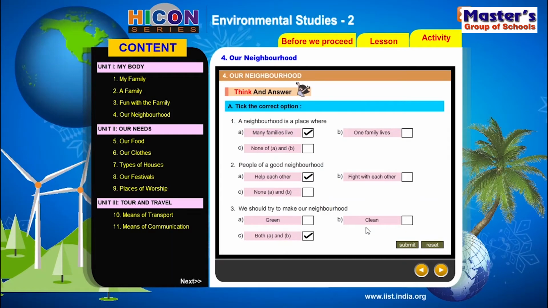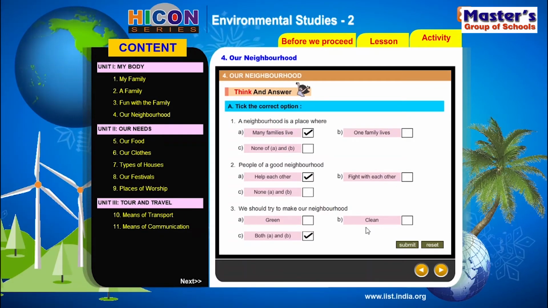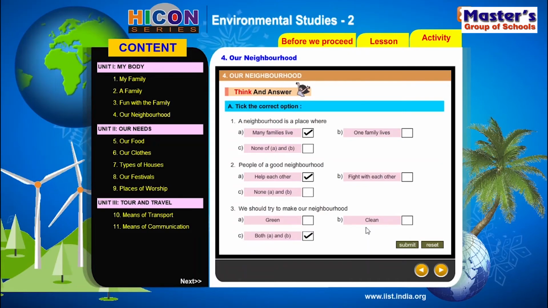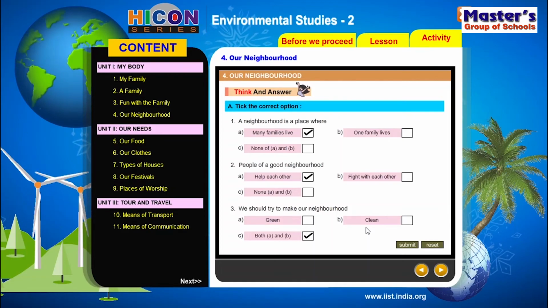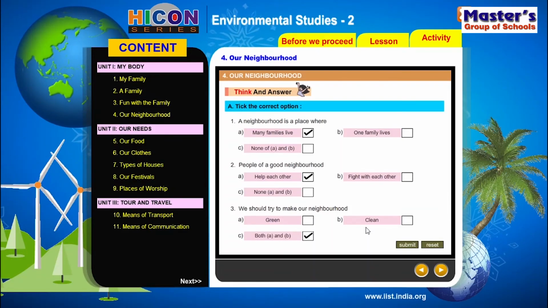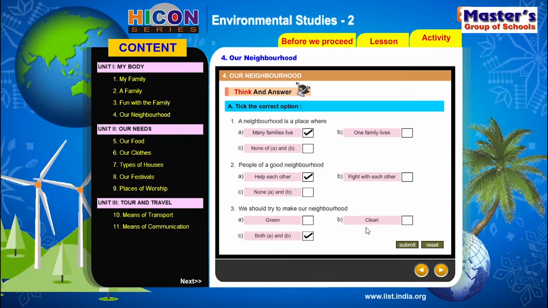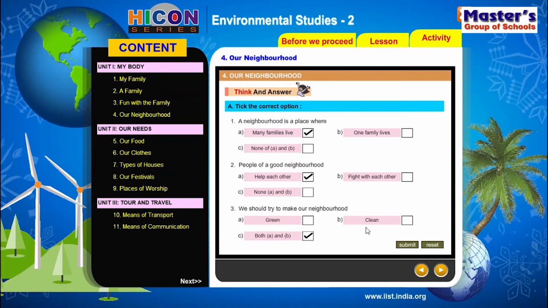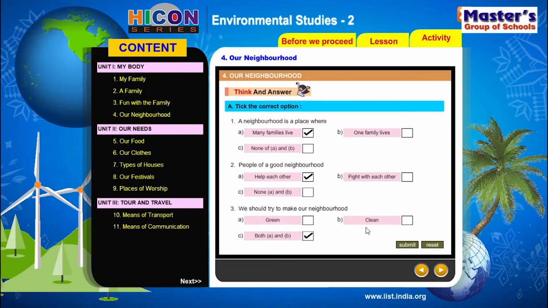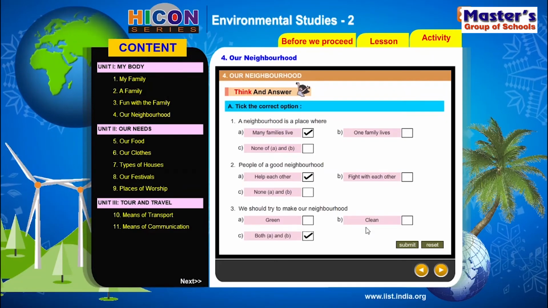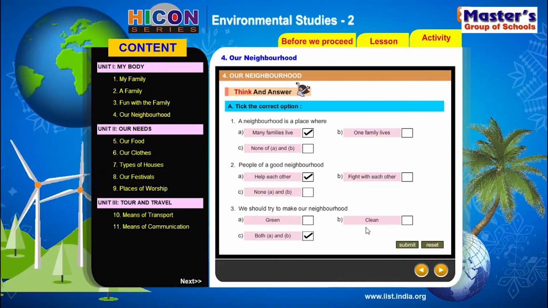Okay. So I'll read these sentences once again. A neighborhood is a place where many families live. People of a good neighborhood help each other. We should try to make our neighborhood both green and clean. Okay. So now I will leave you the screen for a minute so that you can read the sentences once again.